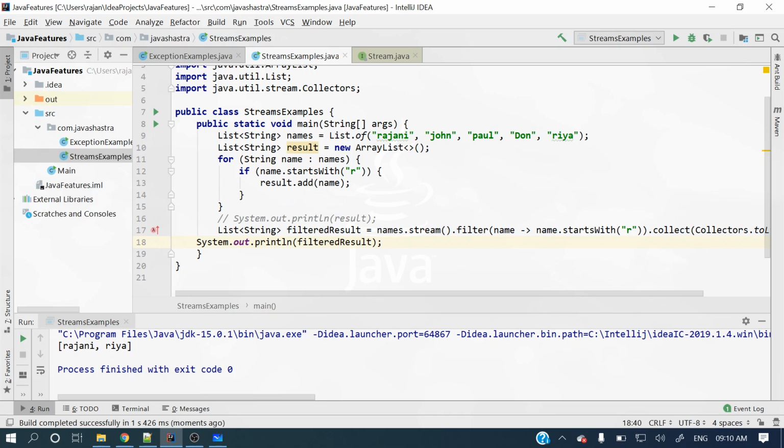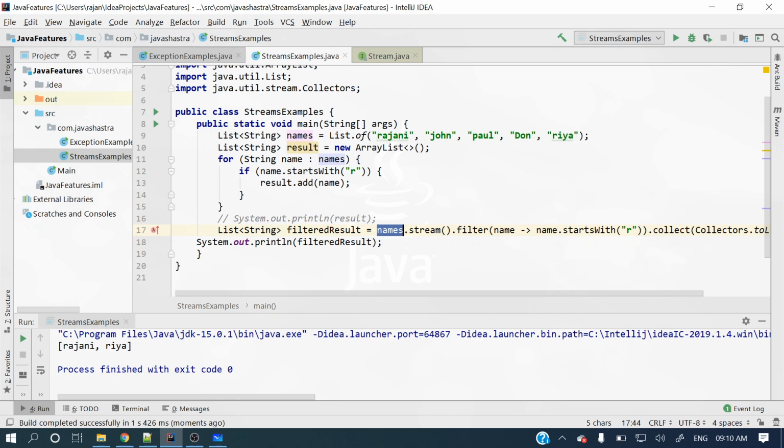So this is the new style of programming. It's a functional way of programming to perform different operations on top of a collection, right? Here the collection is a list, and I am reiterating, you cannot apply stream on top of a map. It's only applicable to collections, right?